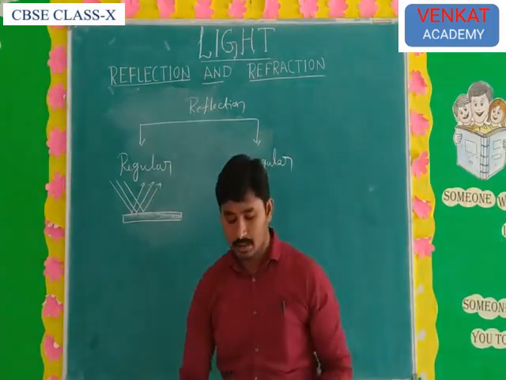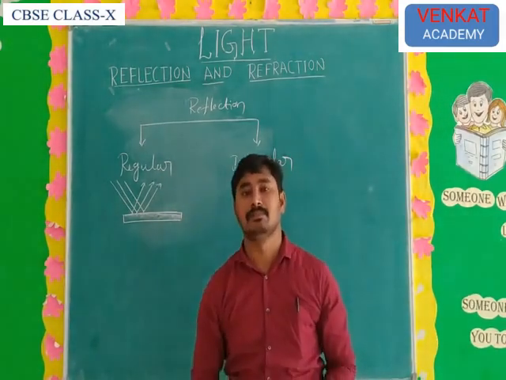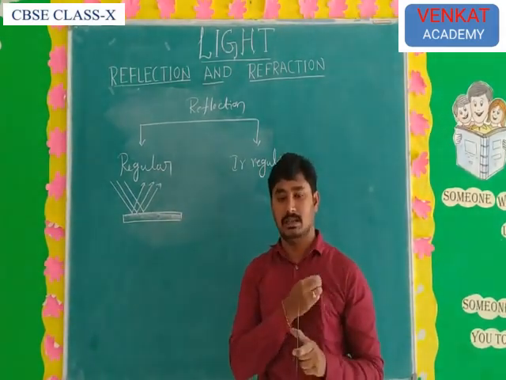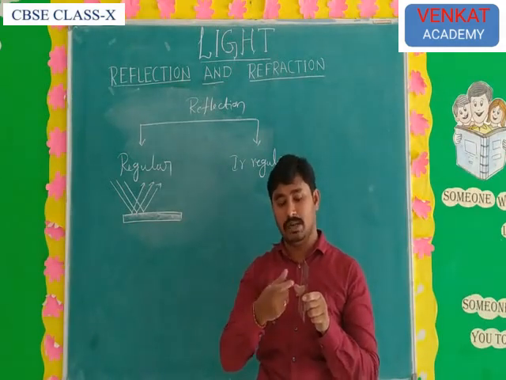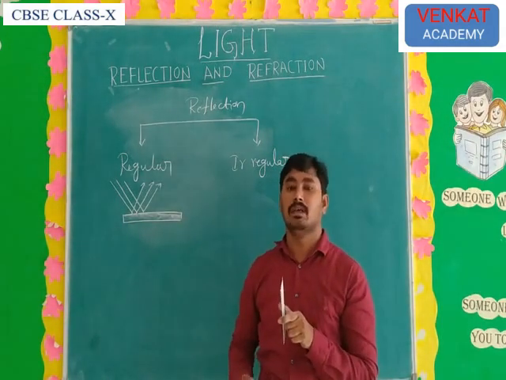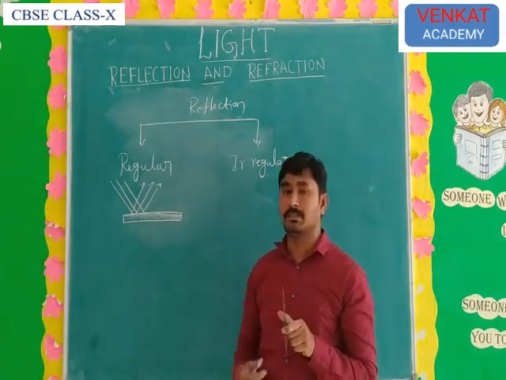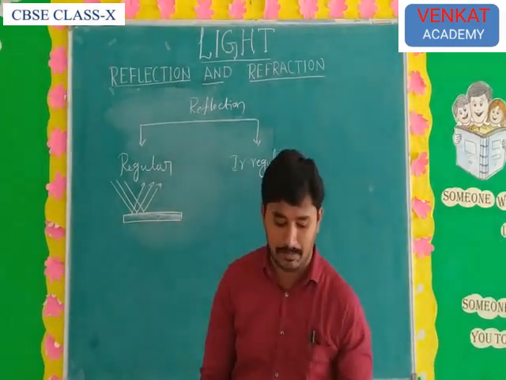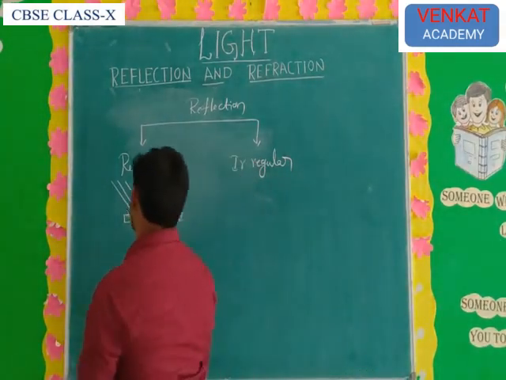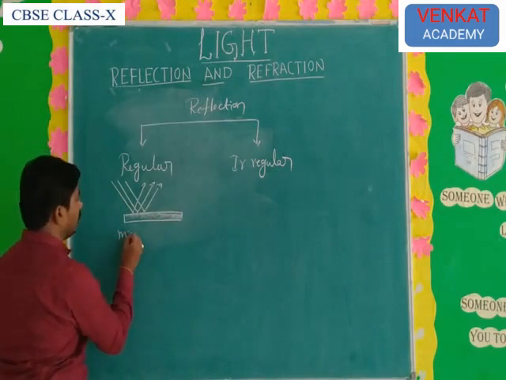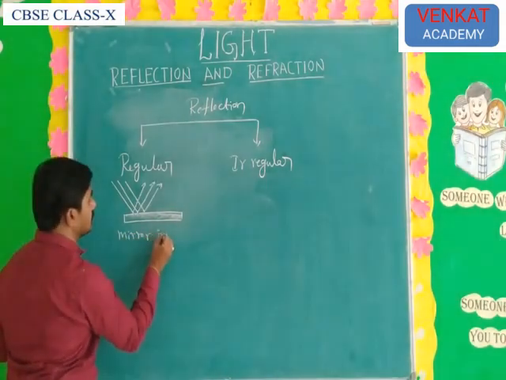A good example is mirror images, which appear very clearly.